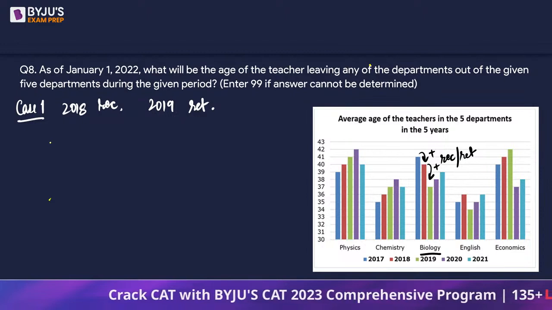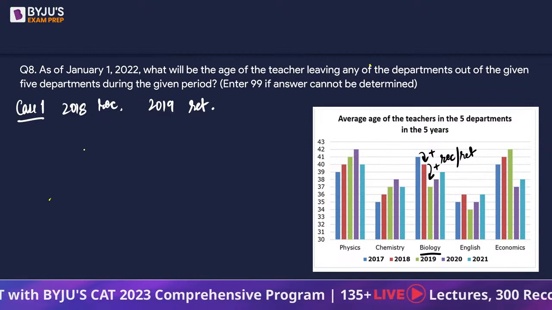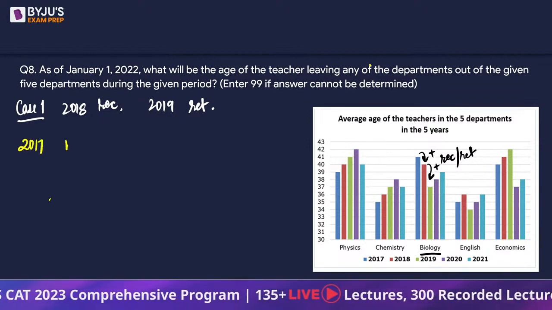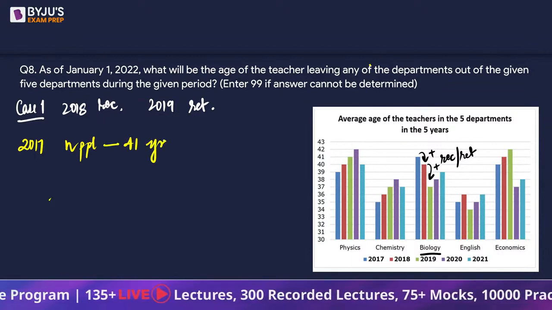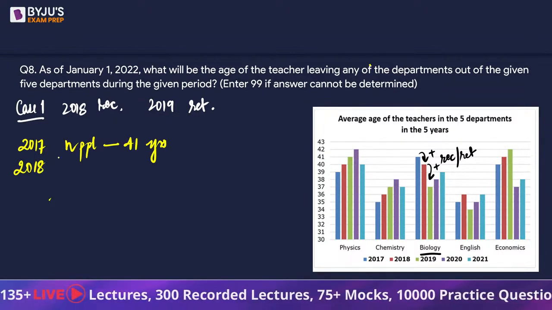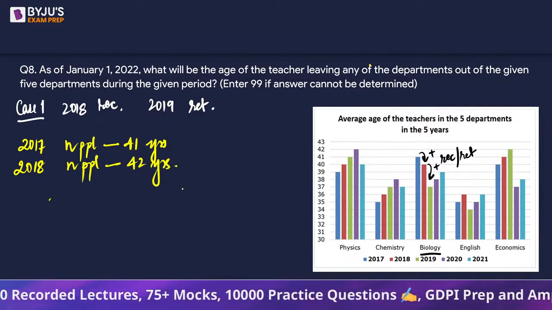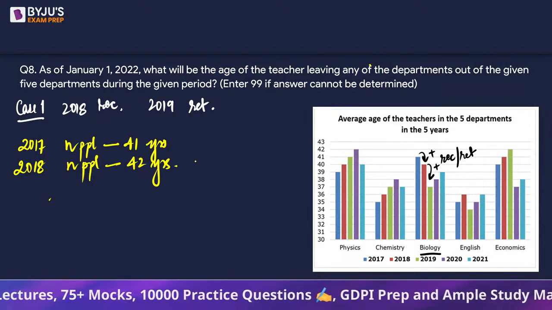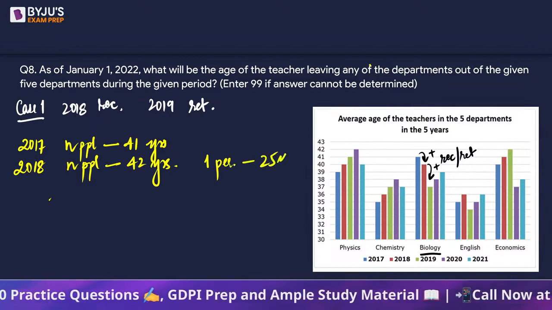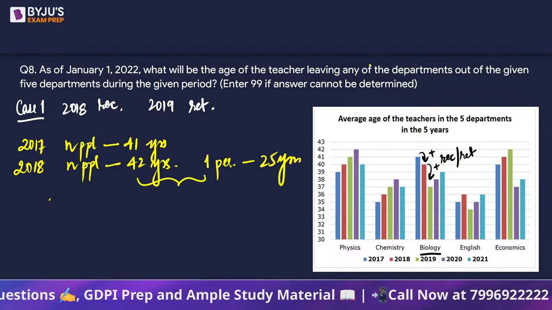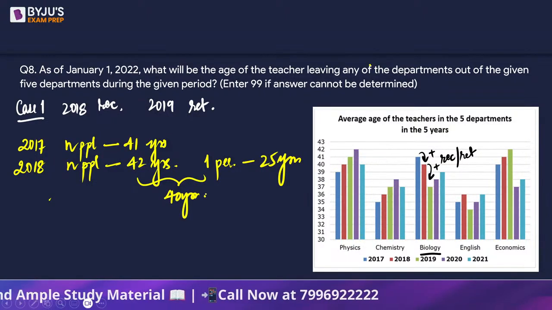Okay. In 2017, we have n people whose average age is 41 years. So in the year 2018, the same n people should have an average age of 42 years, right? But n people with 42 years, one person with age 25 years, such that the average becomes 40 years, right?